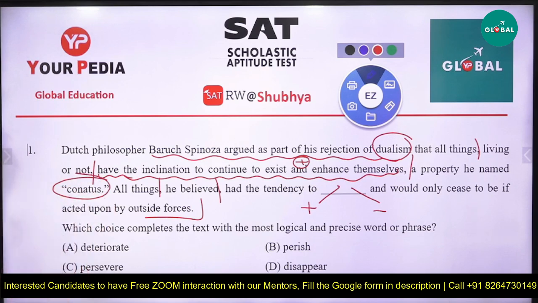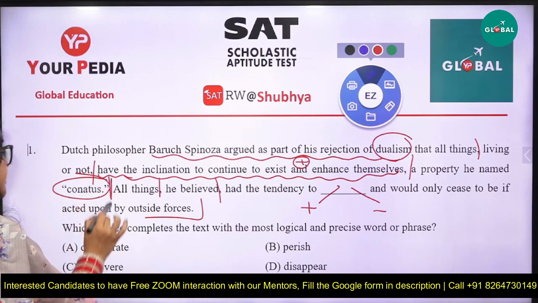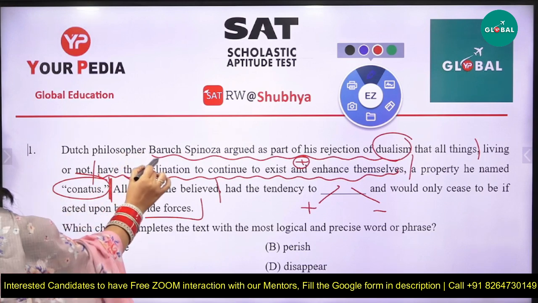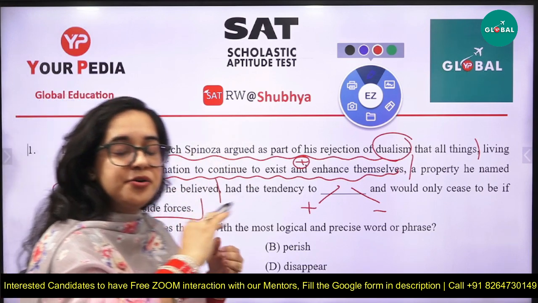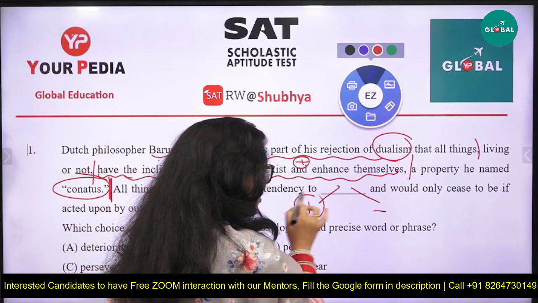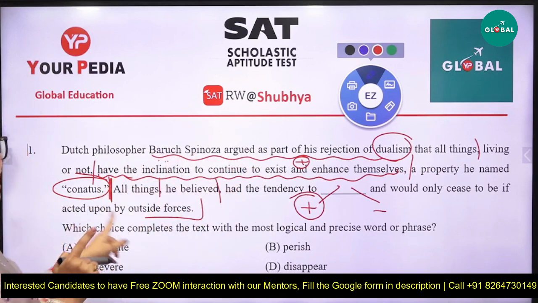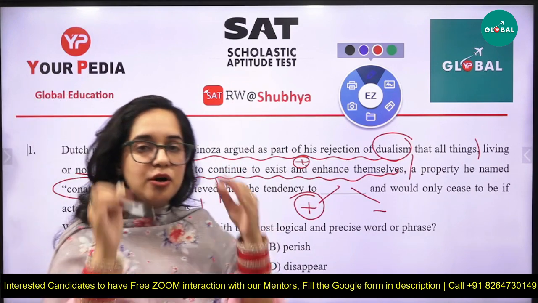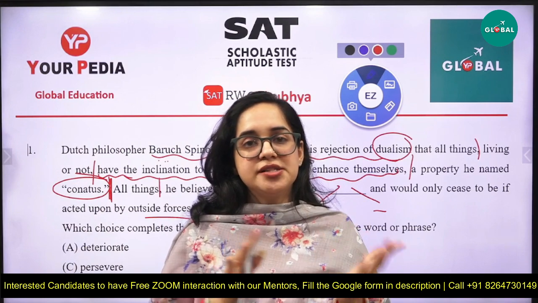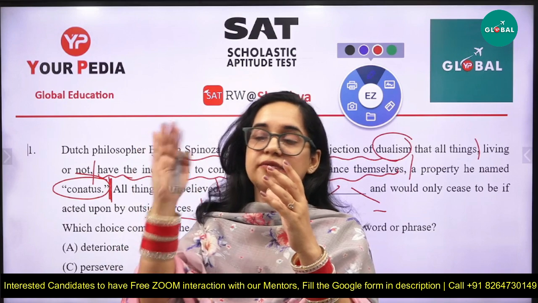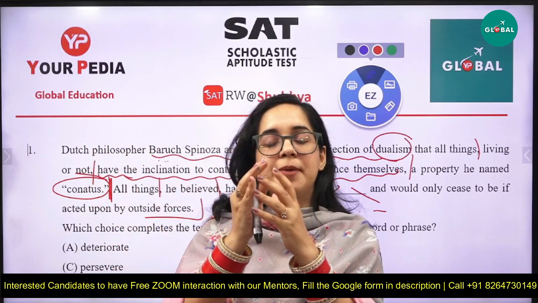Conatus is that they keep on existing and enhancing themselves. All things, he believed, had a tendency to what? If they believe they are increasing and developing on their own, it will be a positive word. And would only cease to be if acted on by an outside force. According to his mindset, all the things continue to exist. Only they will stop if some external force applies to them.